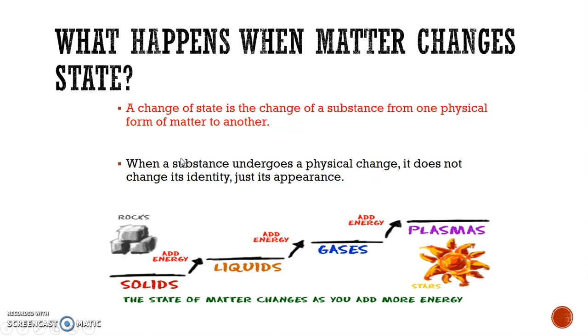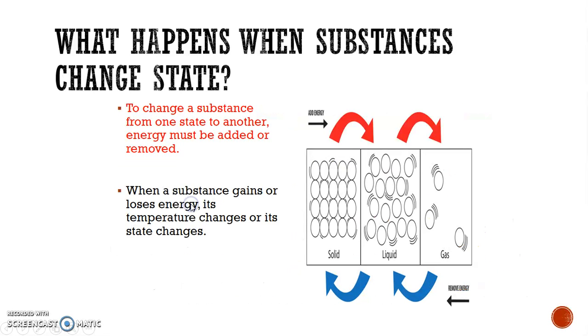So what happens when matter changes state? Continuing, a change in state of a substance from one form to another is a physical change. Okay, that's what we call it. Change in state is just a substance going from one physical form of matter to another. This, like I said, is a physical change. It doesn't change the identity. It's just the appearance. Instead of a solid, it's going to be a liquid. Instead of a liquid, it's going to be a gas. And if we keep adding energy, we can actually go up to a plasma, like we talked about last class.